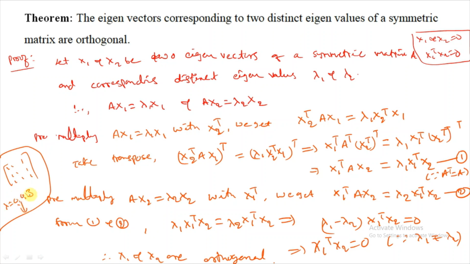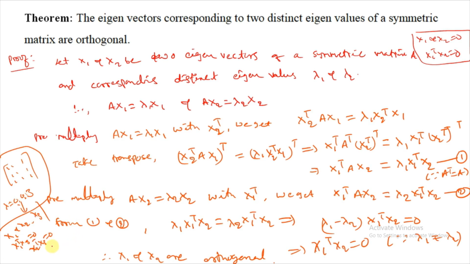Corresponding to 0 we got two eigenvectors x1 and x2, and corresponding to 3, x3. Then x1 transpose x3 is 0 and x2 transpose x3 is also 0. But x1 transpose x2 is not 0, because they correspond to the same eigenvalue.